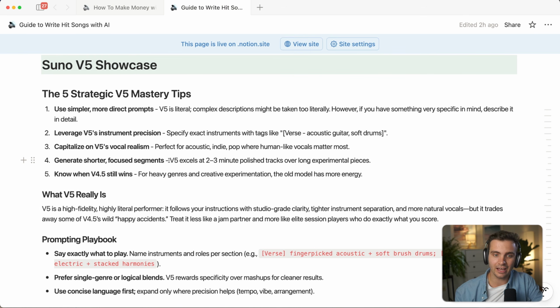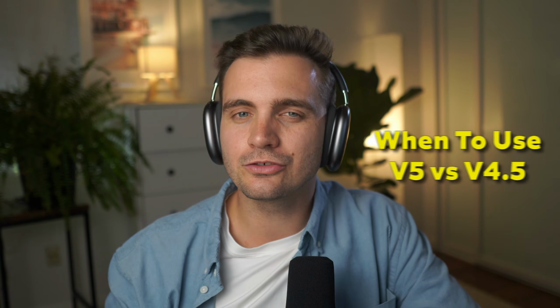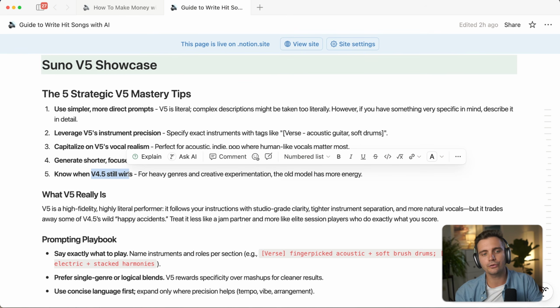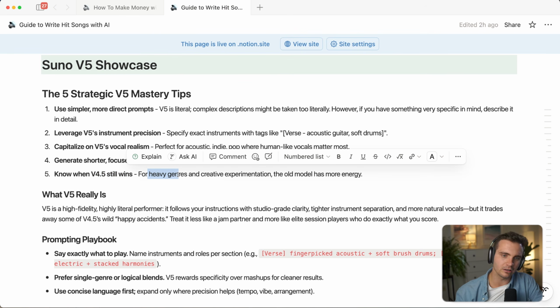The fourth tip is to generate shorter, focused segments. V5 excels at 2 to 3 minute polished tracks instead of really long experimental pieces. You can always piece them together in the Suno Studio. I have another video on that right here. And tip 5 is really to know when to use V5 versus V4.5. There might be some cases where 4.5 still wins. This is for heavy genres like heavy metal or stuff like that that require a lot of experimentation.